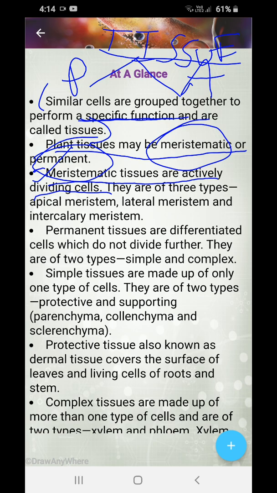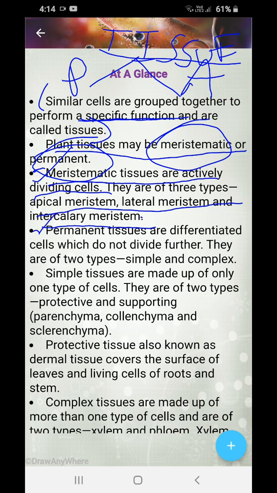Meristematic tissue can also be divided into three types: apical meristems, lateral meristems, and intercalary meristems. The meristem present at the top or the tip of the plant is known as apical meristem. Lateral meristem makes the width of the plant grow, and intercalary meristem means the inner cells or the root tips are growing.